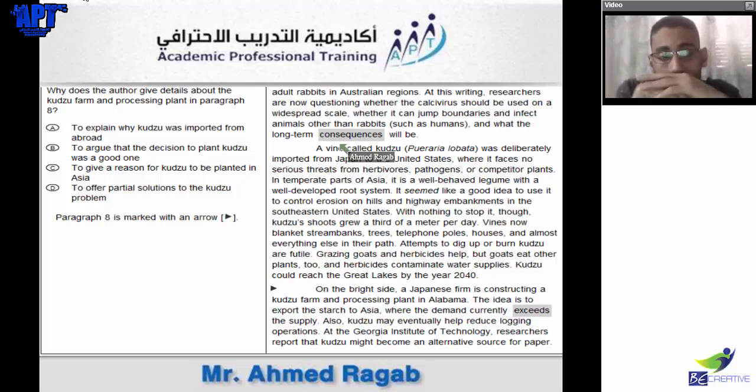Okay, so that question is difficult. So I'm playing you, so I have to focus. Now, why does the author give details about the kudzu farm and processing plants in paragraph 8? On the right side, a Japanese firm is constructing a kudzu farm and processing plant. The idea is to export to areas where demand currently exceeds the supply. Also, kudzu may eventually help reduce the logging operation.